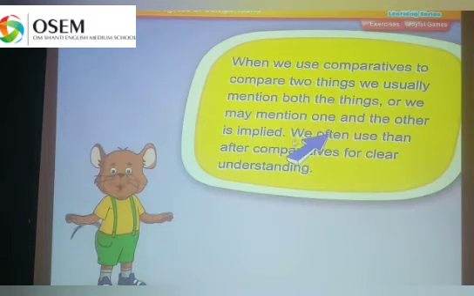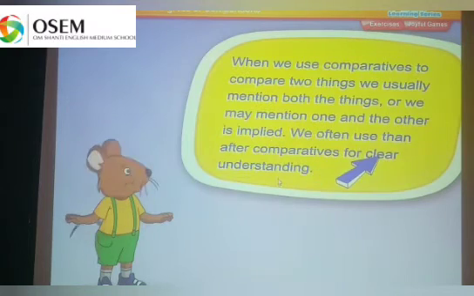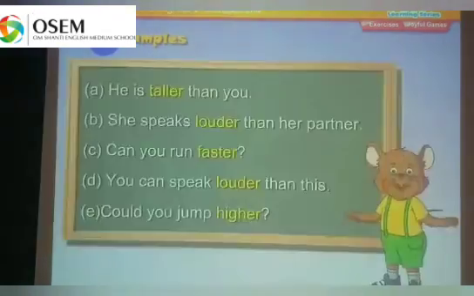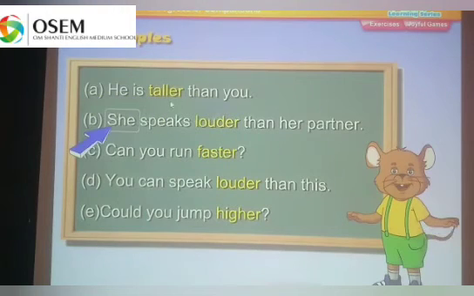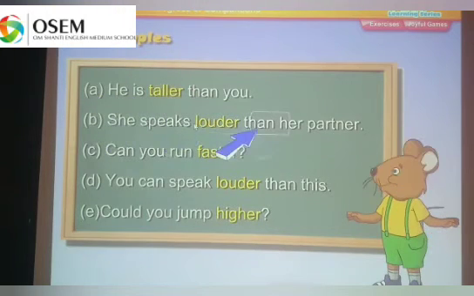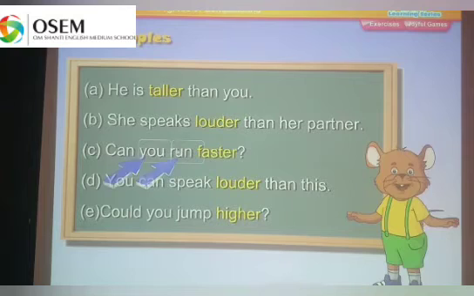We often use than after comparative for clear understanding. For example, he is taller than you. She speaks louder than her partner. Can you run faster? You can speak louder than this. Can you jump higher?